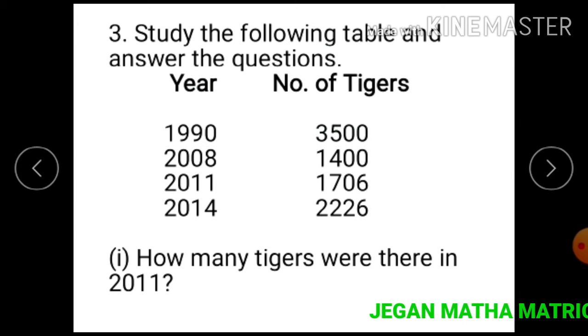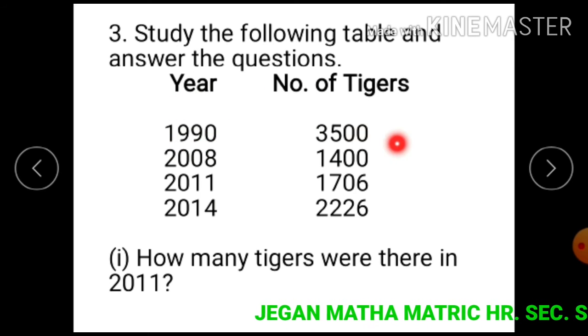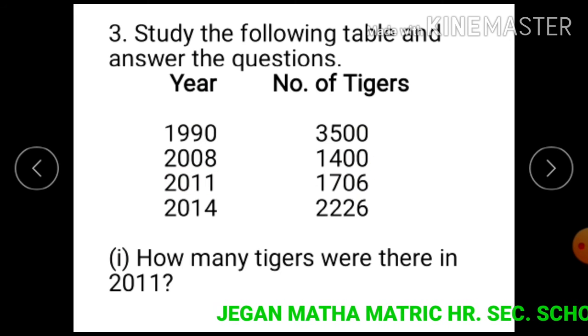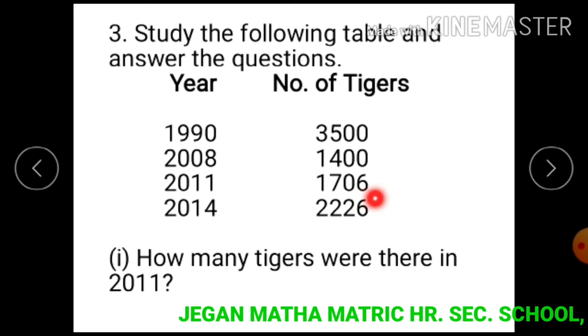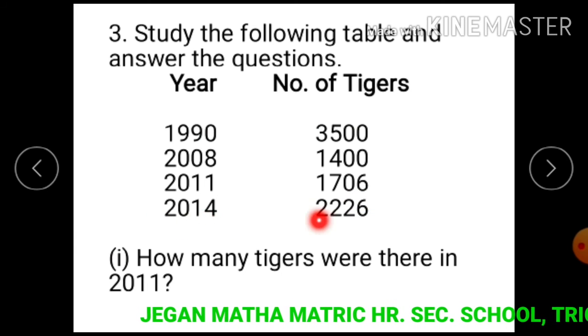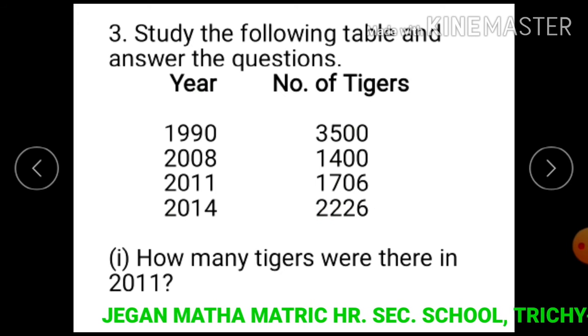Question number 3. Study the following table and answer the questions. Year, number of tigers: 1990, 3,500; 2008, 1,400; 2011, 1,706; 2014, 2,226.